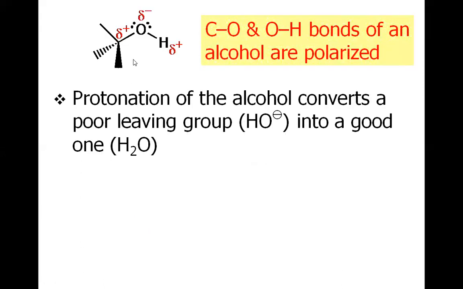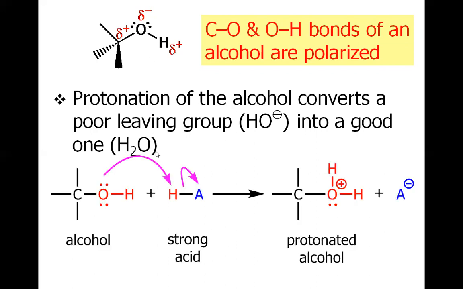So here is the reactivity shown of the alcohol. You know, the alcohol's oxygen is electronegative, hence it has the partial negative charge, and the adjacent atoms, the carbon and the hydrogen, have the partial positive charge. So this hydroxide is a poor leaving group, but once protonated, this will become a good leaving group.